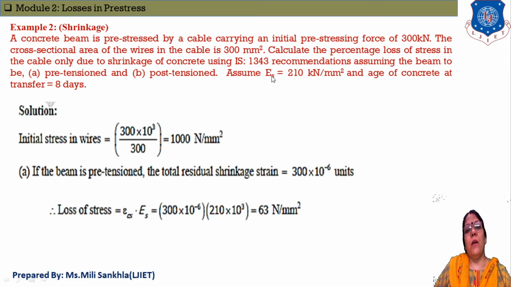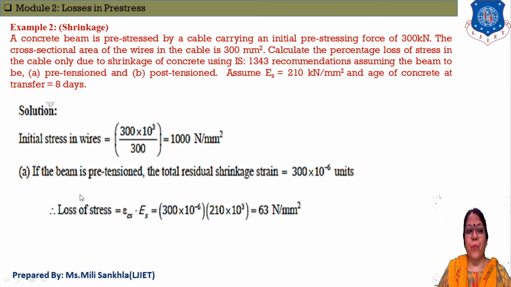Assume Es, that means Young's modulus of steel, is equal to 210 kilonewton per mm square, and age of concrete at transfer is equal to 8 days. Now first of all we find out the initial stress, and the equation of stress is load divided by area. Load is given in kilonewton, so convert 300 into 10 raised to 3, divided by the area of pre-stressing wire, that is 300, which is equal to 1000 Newton per mm square.